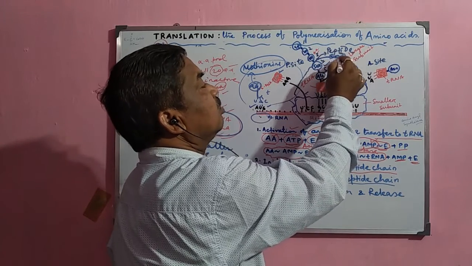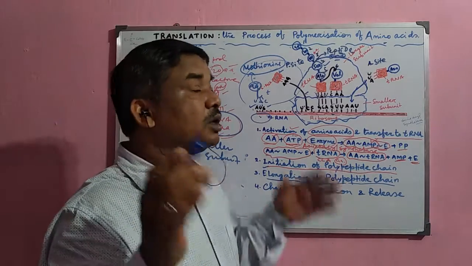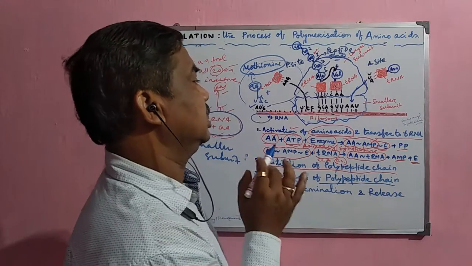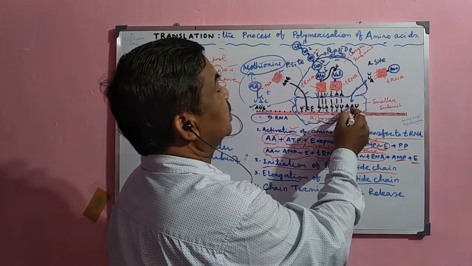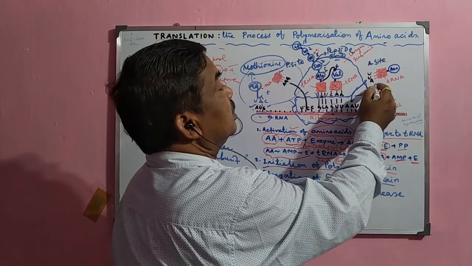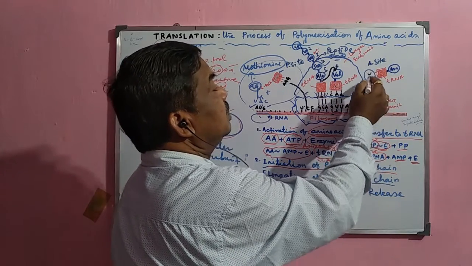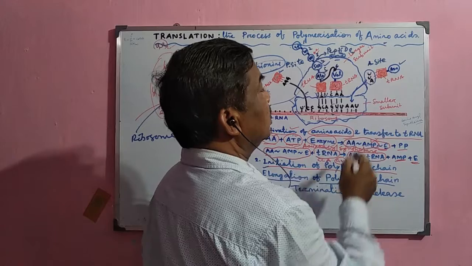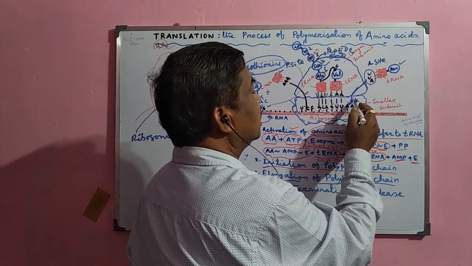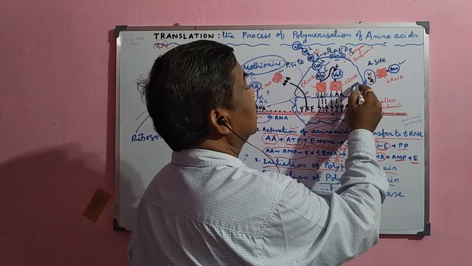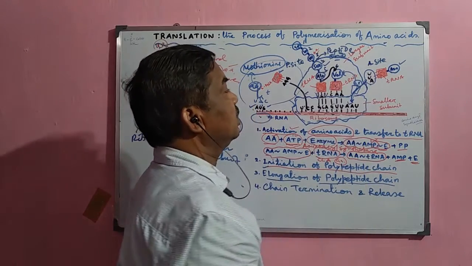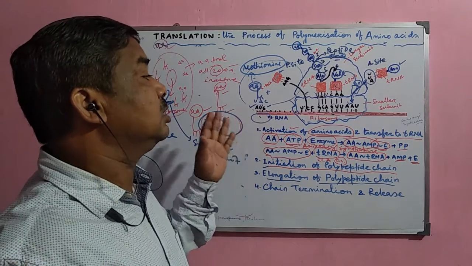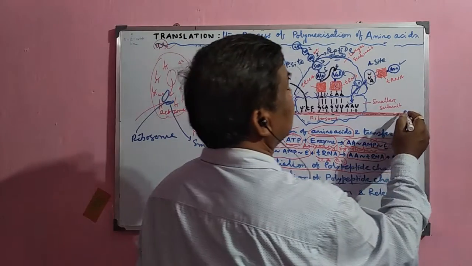And when a large number of peptide bonds are formed, and a large number of amino acids join together, that is called the polypeptide chain. So in this way, one after the next one, suppose AAU. Now the tRNA containing the UAA anticodon has the amino acid ASN. It will gradually come here and attach here, and automatically this amino acid forms the bond with the valine. So this way, the peptide bonds are formed continuously one after another till the last one.